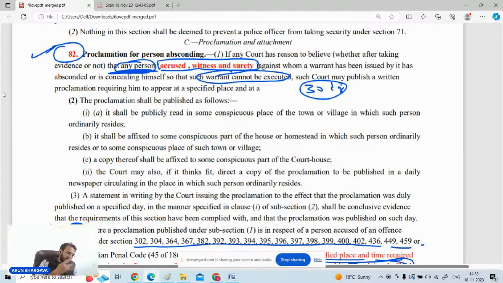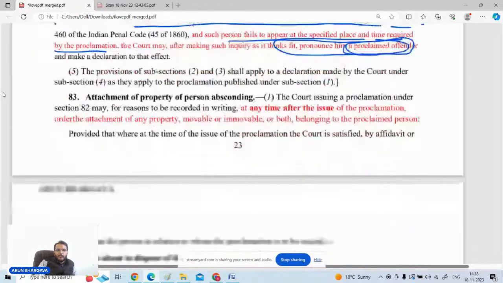You just see in your respective bare acts, आपके पास bare act होगा 82 में ही, in section 82 itself, first paragraph last line, that at a specified place and time not less than 30 days from the date of publishing of the proclamation. So it is mentioned over there. यहाँ पे ये थोड़ा सा skip हो गया, तो वहाँ पे आप 30 days जो है वो मानते हैं.